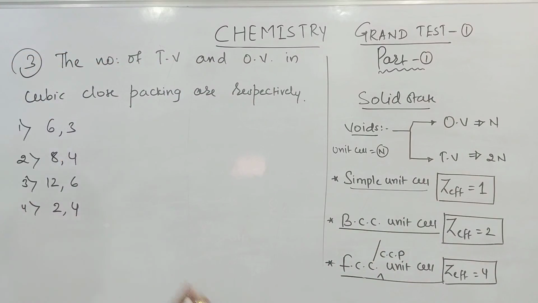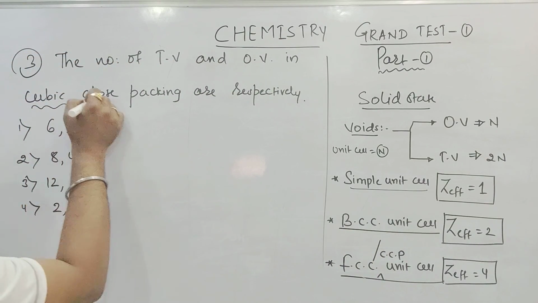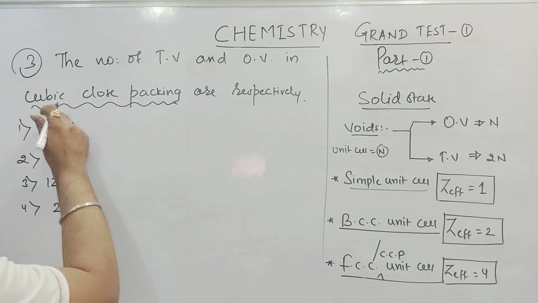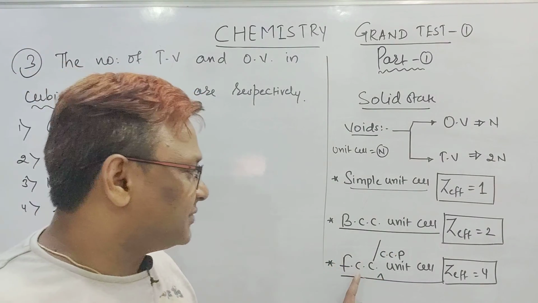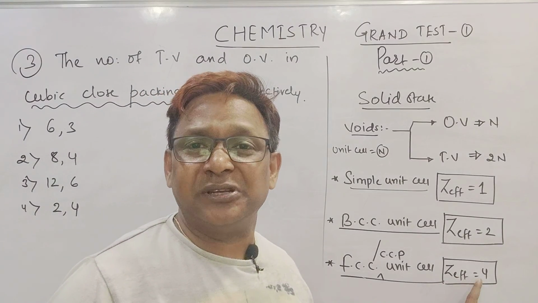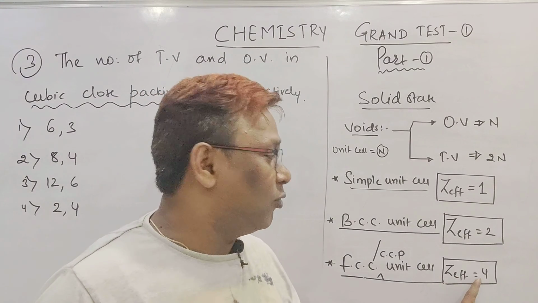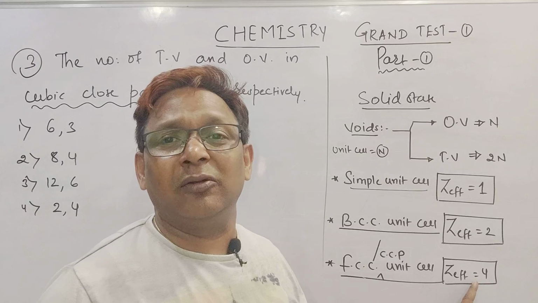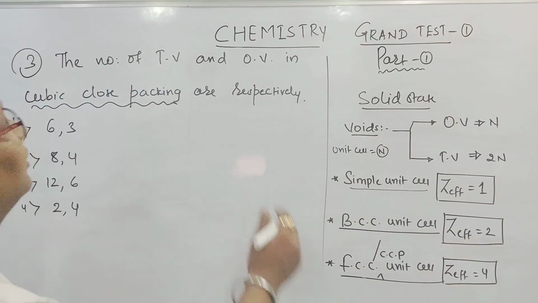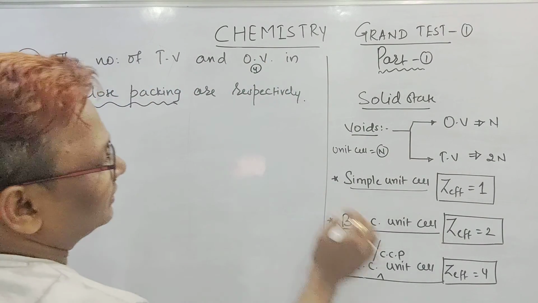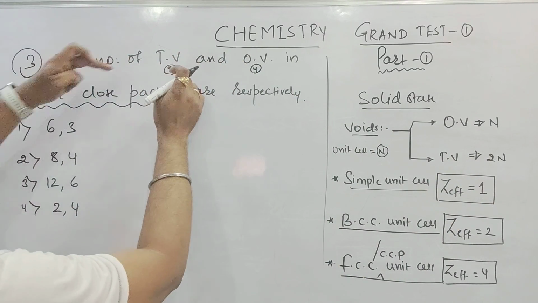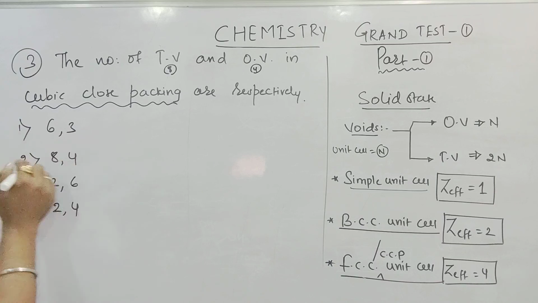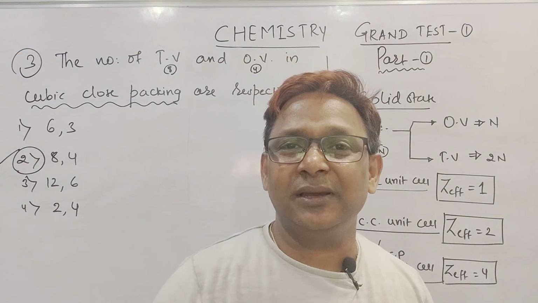Now what are they asking in the question? They are asking the unit cell is of which type? CCP. CCP means FCC. If it is FCC, what is the number of atoms present in it, beta? 4. If there are 4 atoms, how many octahedral voids should it have? 4. Tetrahedral voids should be double of it, so it should be 8. The answer should be 8, 4. The second option is the answer.